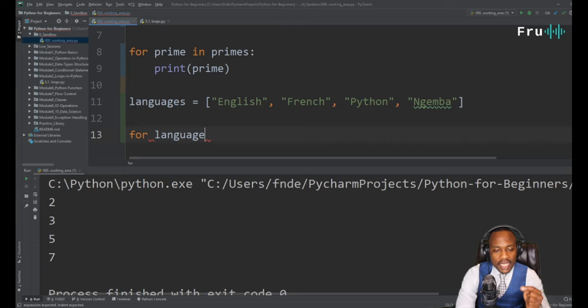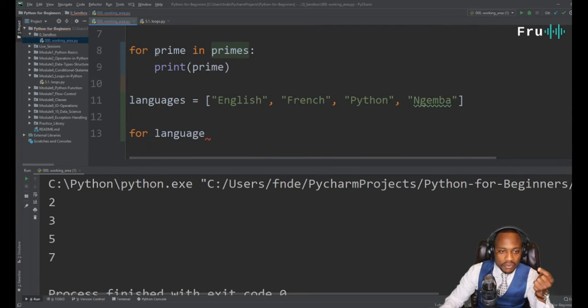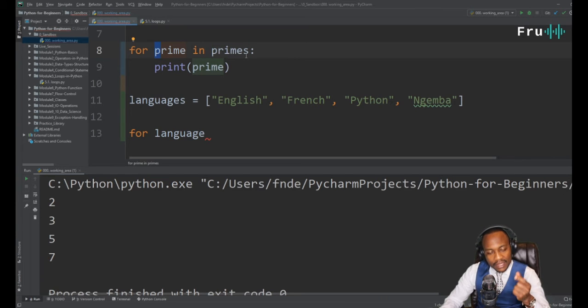If you notice, when I use language, I'm using it in the singular, because at this point, language should be an individual language within languages. So languages is my collection, just as primes is my collection, and then for each prime in primes, and that's why you can see the difference in the way those are written.